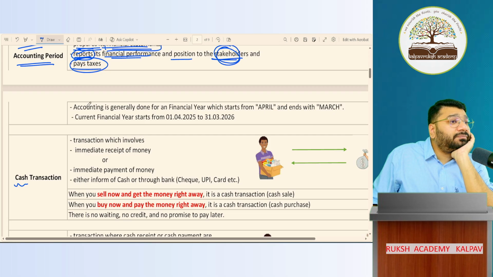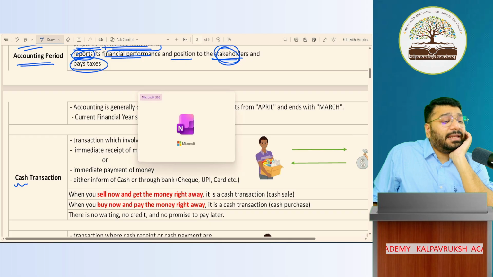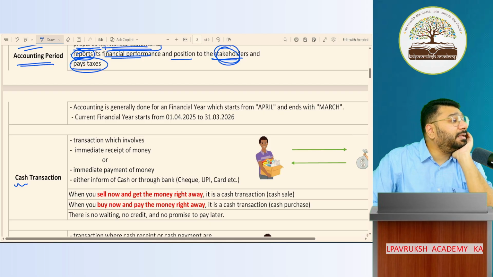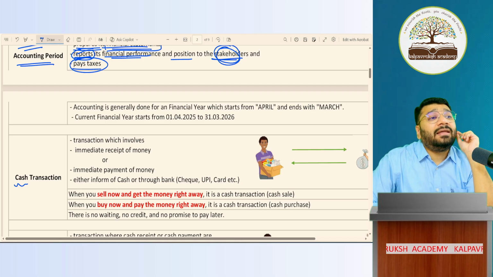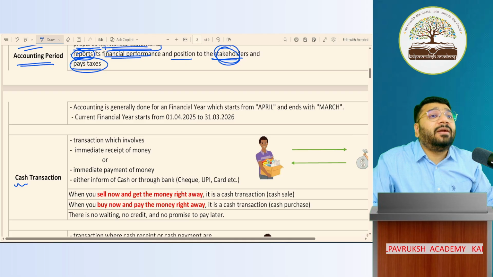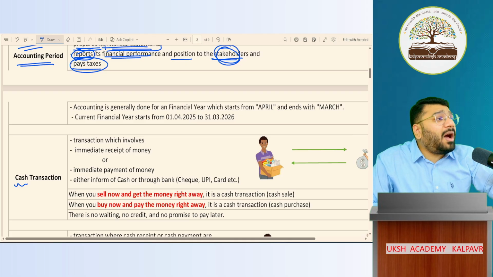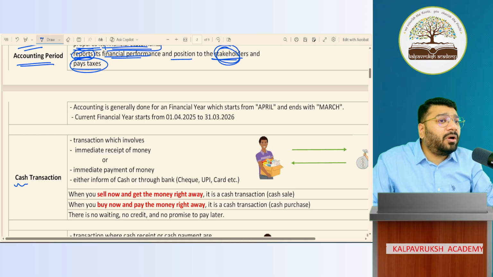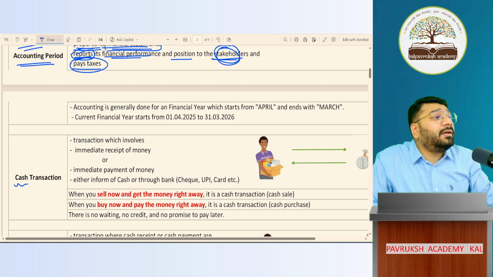Tell me, people. There's something called as calendar year. What is calendar year? Jan to December is called as calendar year. You guys know, no? It starts with Jan, ends with December. When we celebrate New Year, we celebrate the New Year as per the calendar year. So as per the calendar year, what is the last date of the year? 31st December is the last date. 1st January is the beginning of next new year. Got it? Not got it? This is called as calendar year.